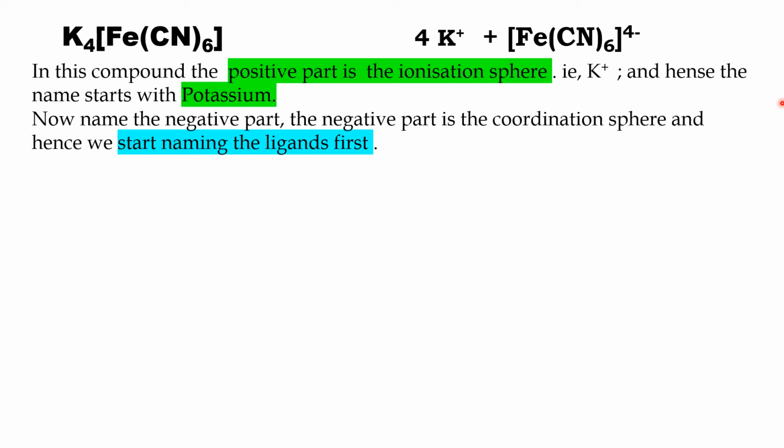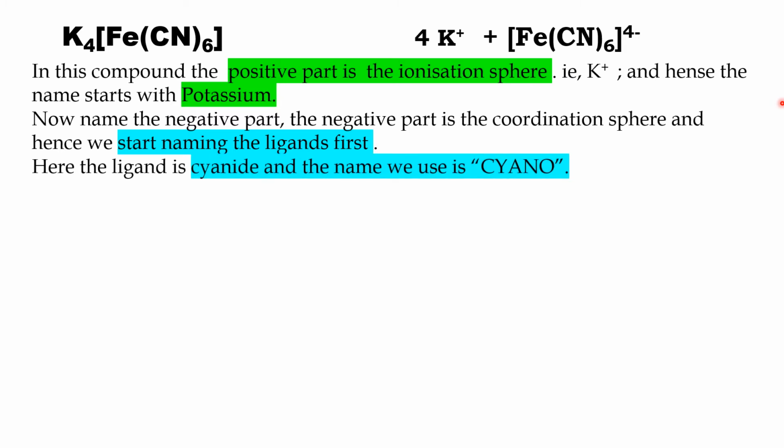Now we move to the second step, that is naming the negative part. IUPAC says name the positive part followed by the negative part. This negative part is the coordination sphere, which contains ligands and metal. Here the ligand is CN, cyanide ion. Hence I have to use the term cyano. So I am naming the ligands first and I am using the term cyano.